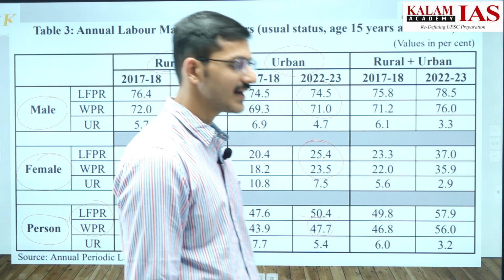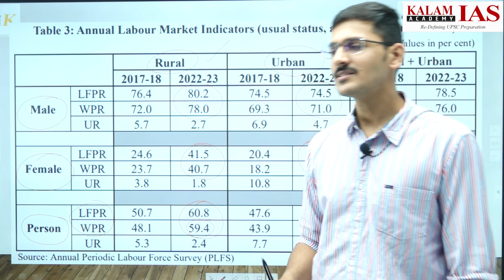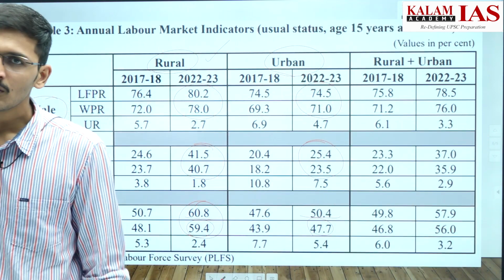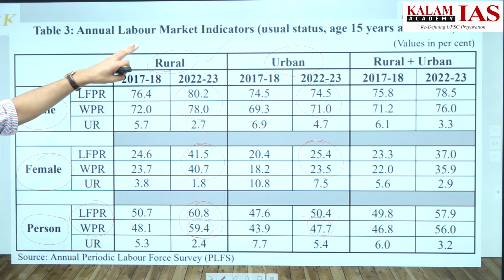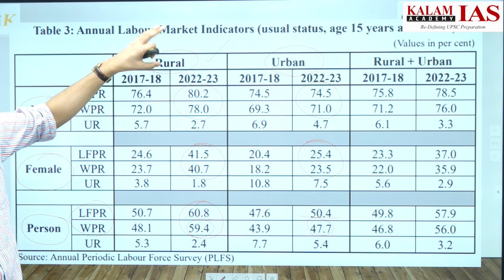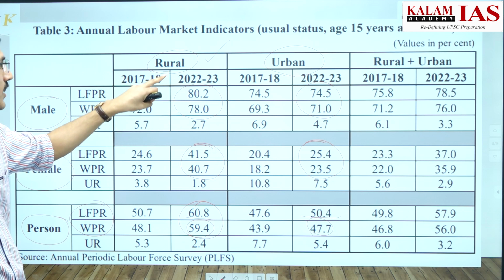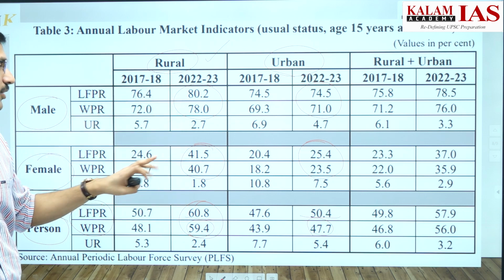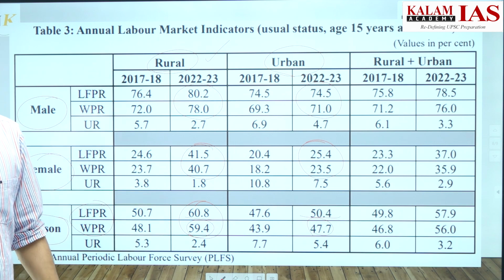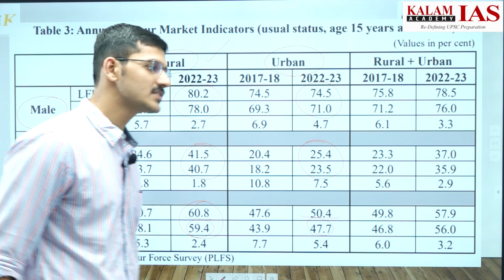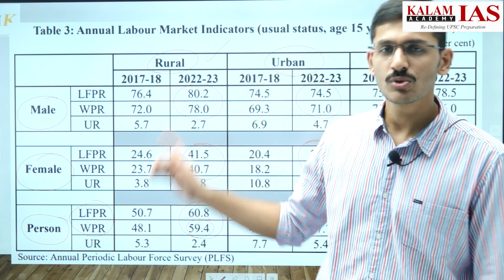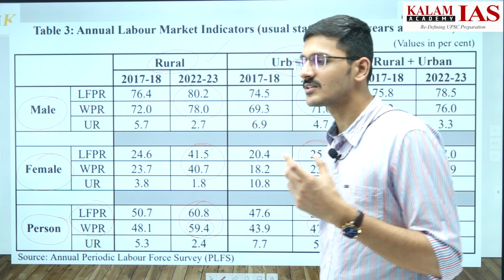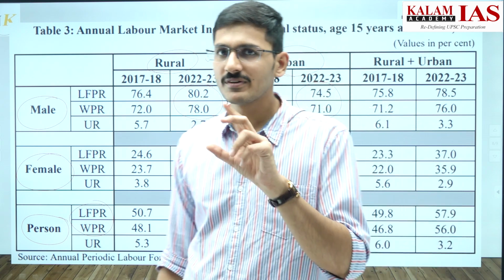So the rural areas have higher labor force participation rate as well as the worker population ratio if we consider men, if we consider women, if we consider combined. In all three categories, the labor force participation rate as well as the worker population ratio are higher in rural areas. So you should know about these larger trends,